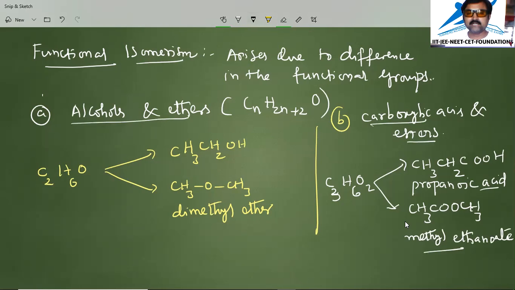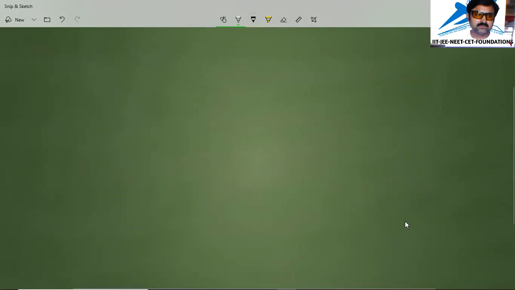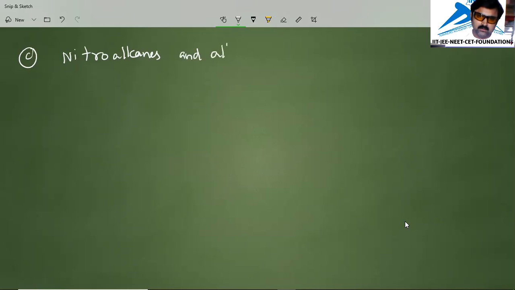Now we will continue with other examples of functional isomerism. I am taking nitroalkanes and alkyl nitrites.